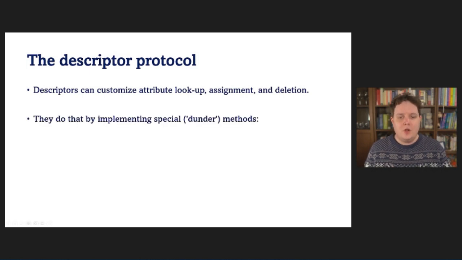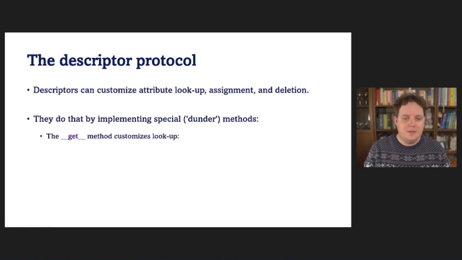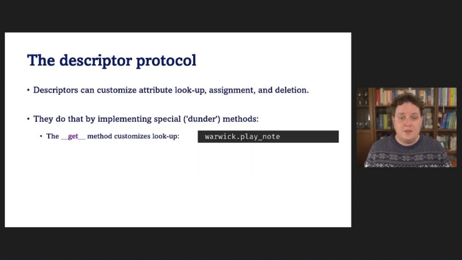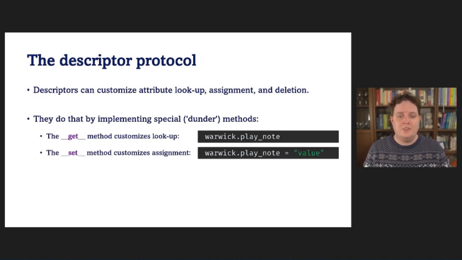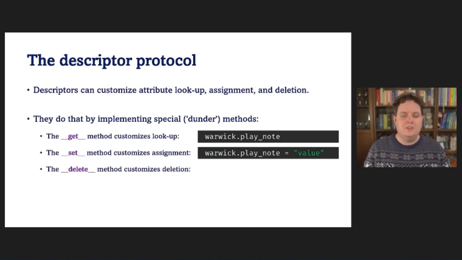The descriptor protocol consists of three special or dunder methods. The dunder get method is involved in customizing attribute lookup, like simply accessing warwick.playNote. The dunder set method is involved in customizing attribute assigning, like if you assign something to warwick.playNote. And finally, the dunder delete method gets called when you delete the attribute that is assigned to the descriptor, like del warwick.playNote.